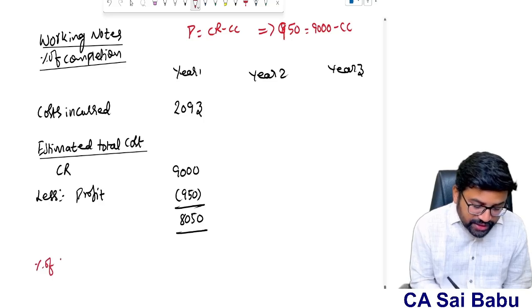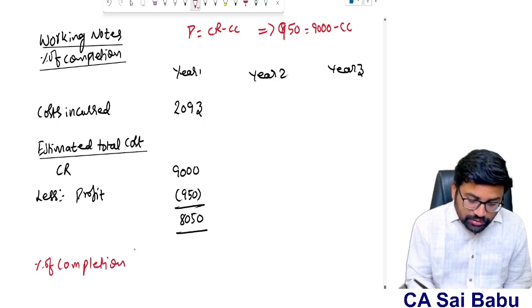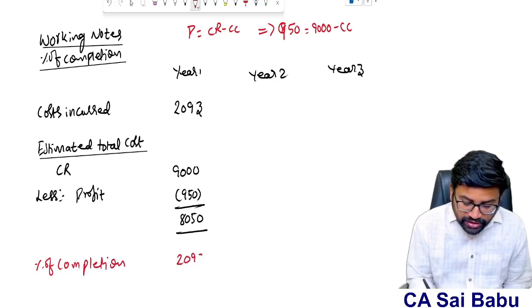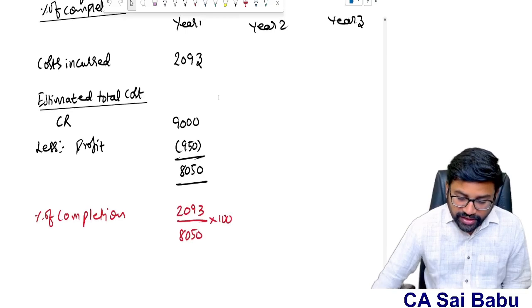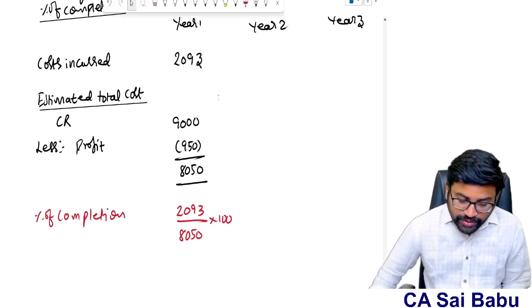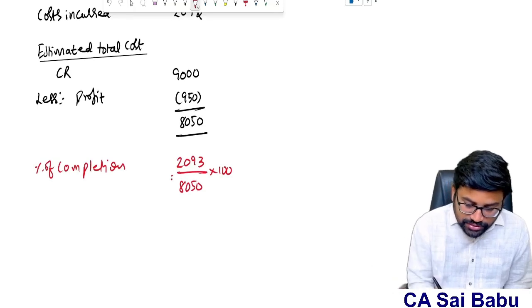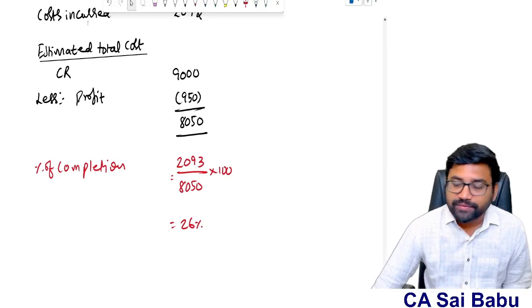The percentage of completion is equal to 2093 divided by 8050 into 100. So it will be 26%, sir. So 26% of the contract was finished by the end of the first year.